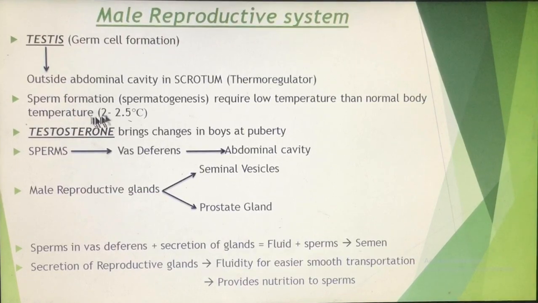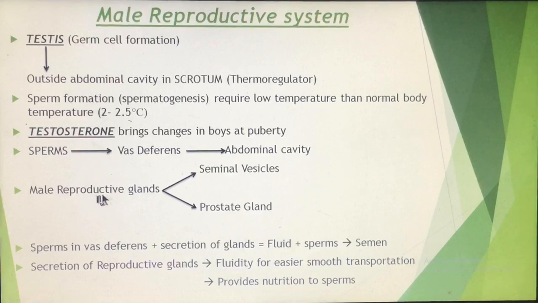Now after spermatogenesis the sperms are formed, and these sperms, which are formed inside the testes in the scrotum, enter into a tube-like structure known as the vas deferens. Now this vas deferens brings the male gametes, that is sperms, towards the abdominal cavity. So what is the function of the vas deferens? It brings sperms from the scrotum towards the abdominal cavity.